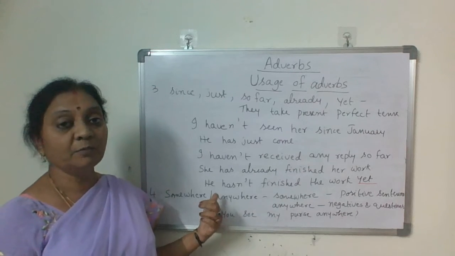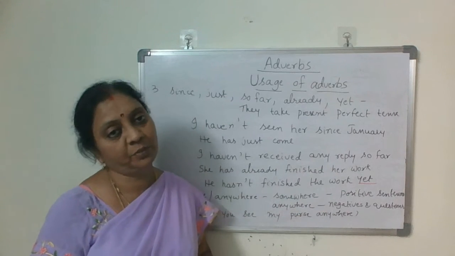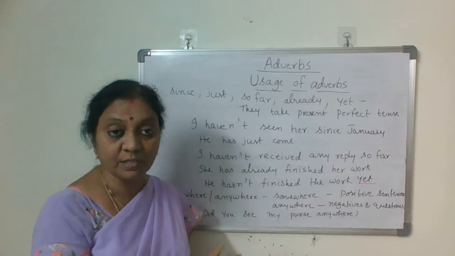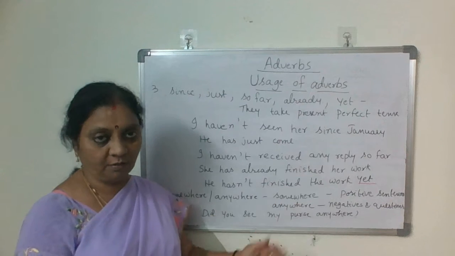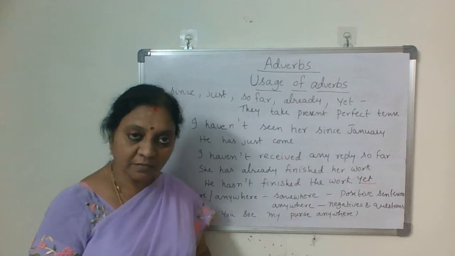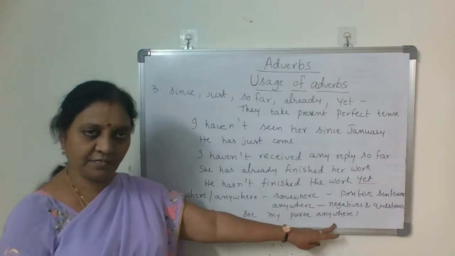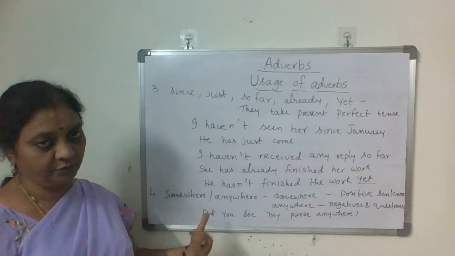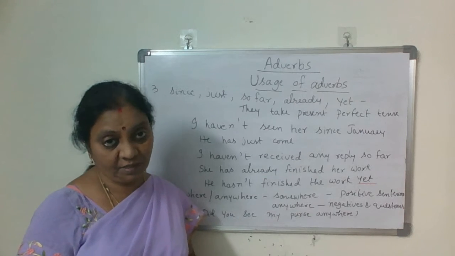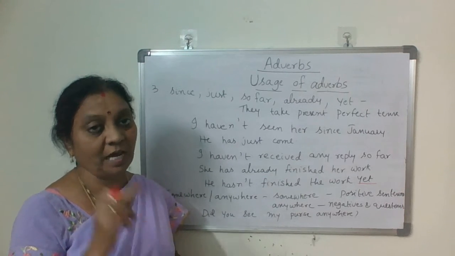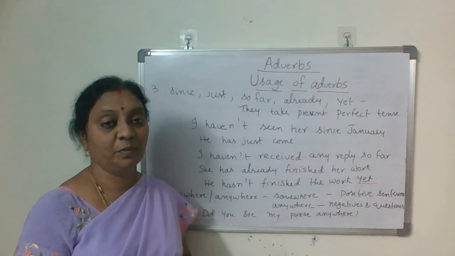And then next, adverbs of place like somewhere and anywhere. Here also, somewhere we always use for positive sentences and anywhere we use for negatives and questions. Let us look at one example, then we can understand what is somewhere and anywhere. Did you see my purse anywhere? This is a question, isn't it? Anywhere in a question. And the reply you give: no, I did not see your purse anywhere. So negatives and questions take anywhere.